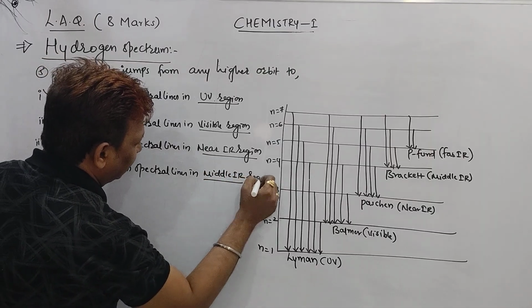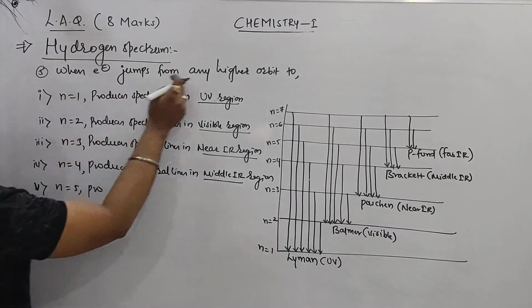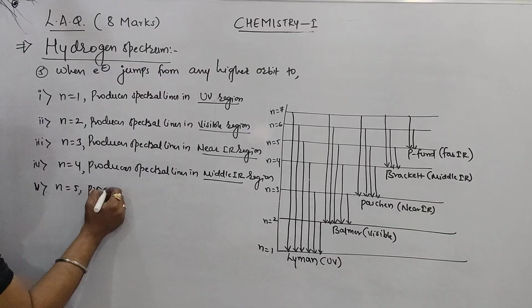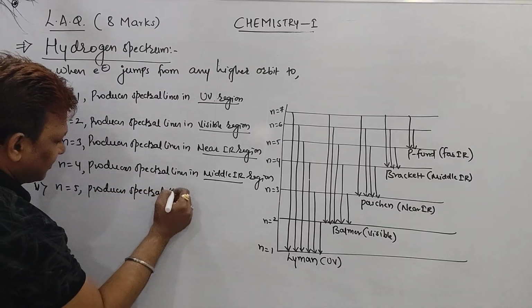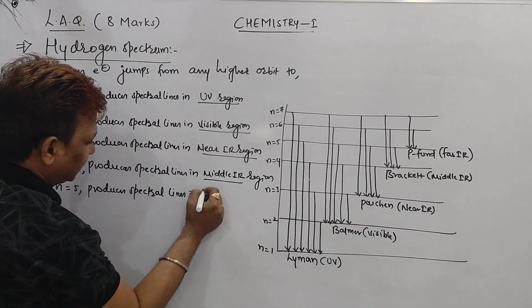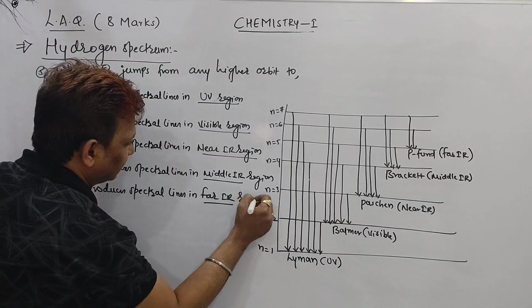Beta, middle IR region. And n equal to 5, when electron jumps from any higher orbit to n equal to 5, sir, they produce spectral lines in far IR, matlab far infrared region.